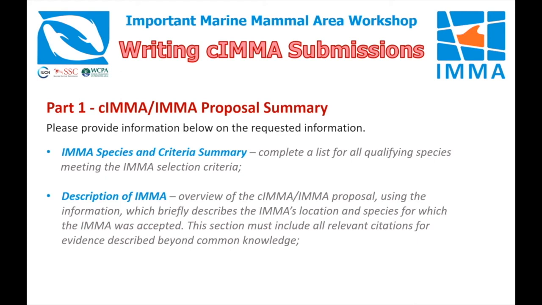This start of the form also requires that the points of contacts submit a complete list of all the qualifying species meeting the IMA selection criteria, as well as an overview of the candidate IMA proposal, which briefly describes the IMA's location and the species for which the area was proposed. This section must include all relevant citations for evidence used to support this process.